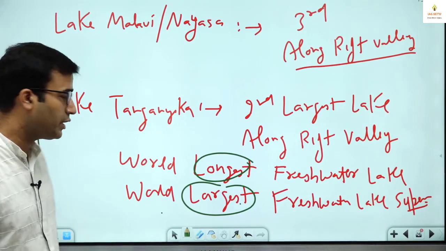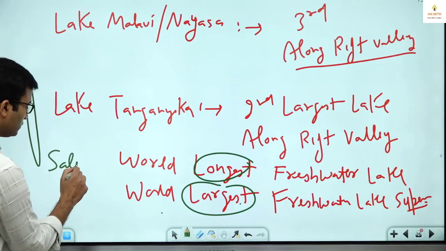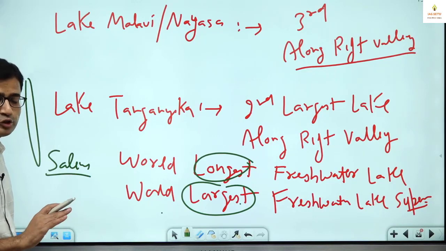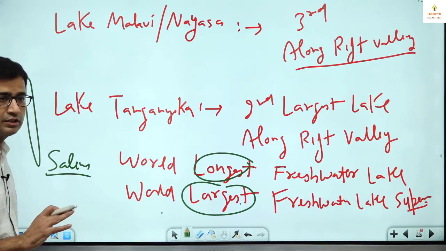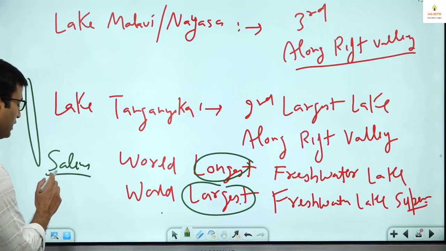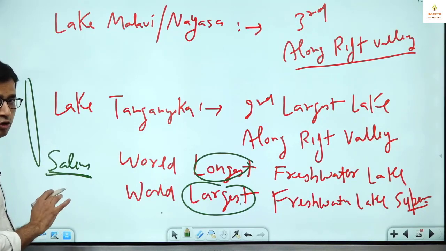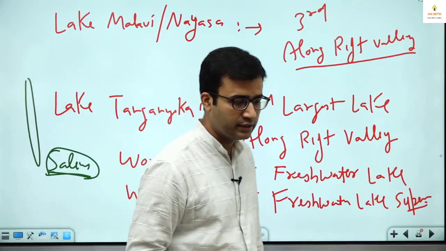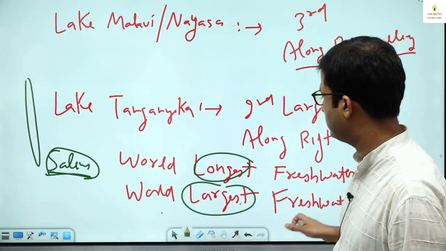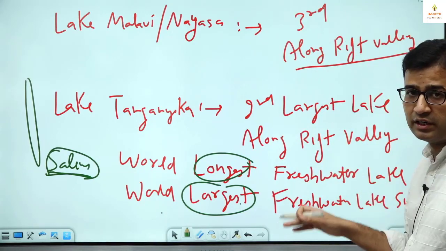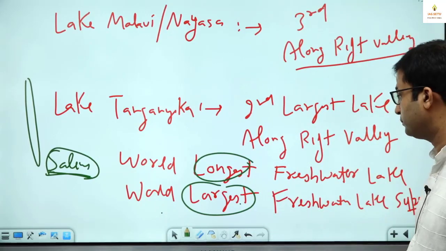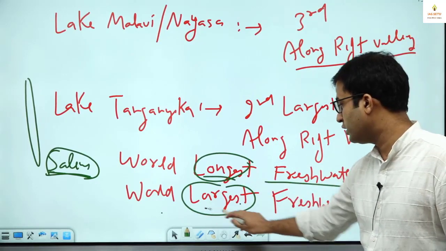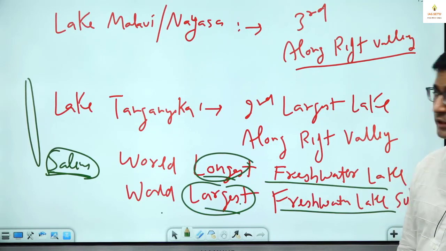See, we have saline water lake also, like Caspian Sea. Although it is called sea, but it is not sea, it is the largest lake in the world. So Caspian is a lake, but here it has saline water. Okay, so I will tell you why it is called sea. Just wait for that. First let me tell you the lakes of Africa, then I will give information about Caspian. Lake Tanganyika is world longest freshwater lake, whereas world largest freshwater lake is Lake Superior.